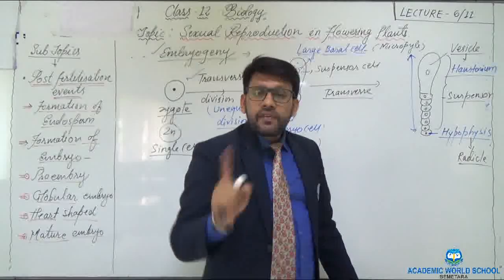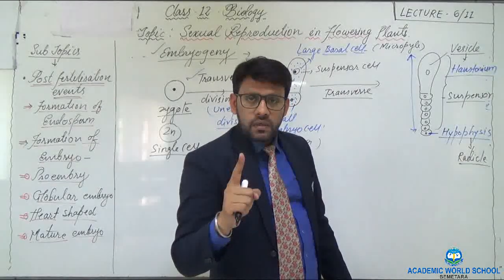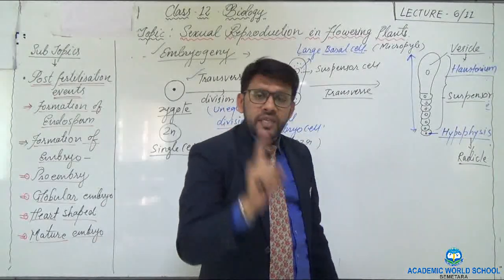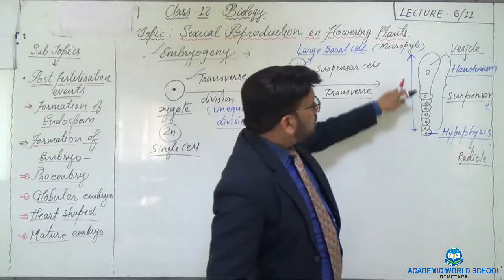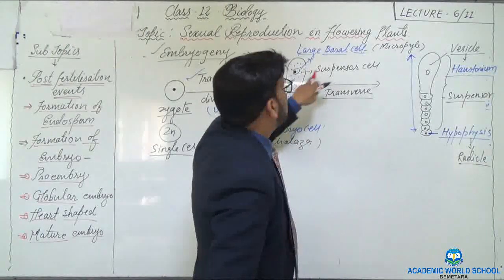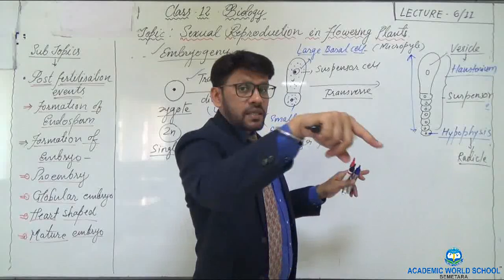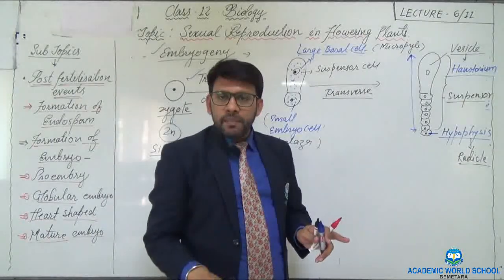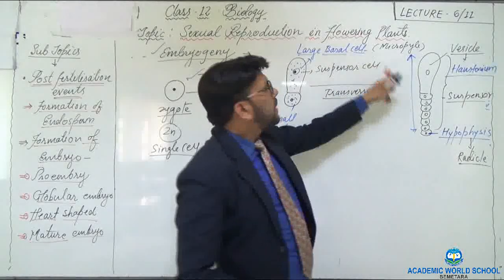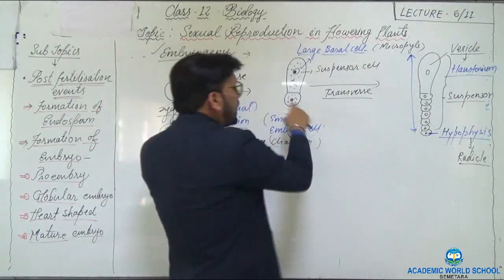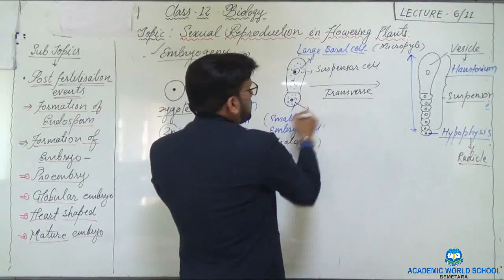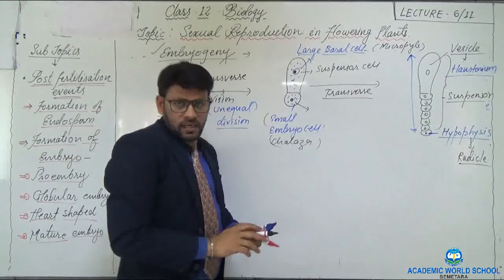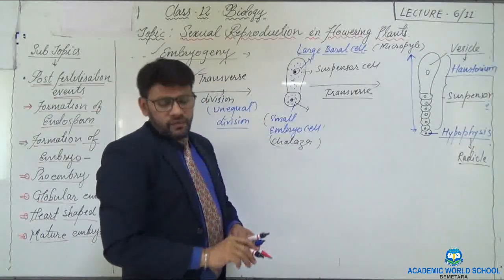Radicle is the future root, which is a part of the mature embryo. So this is what happens to the suspensor cell or the large basal cell, on the side towards the micropyle.